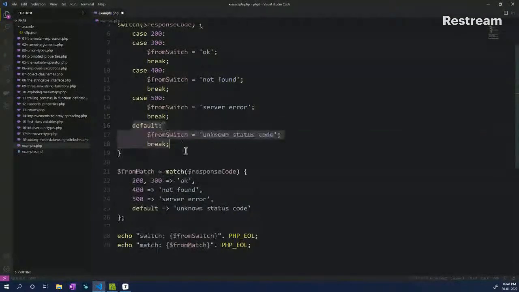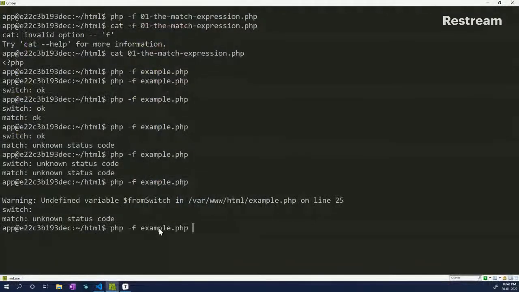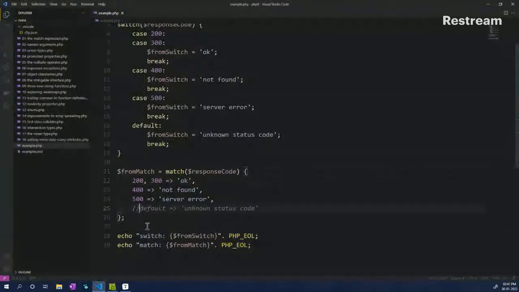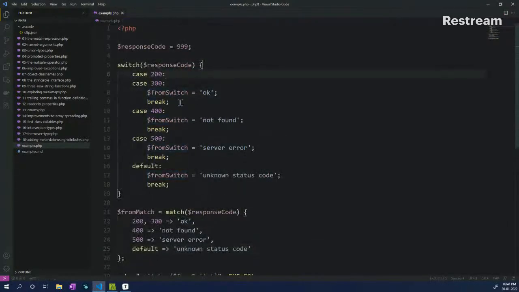But if I bring that back and remove this default statement from the match case and try to run it one more time, you will see that there is an uncaught, unhandled match exception that is thrown, which means that match case actually has better error handling. So these are the major differences between the switch case and the match case.